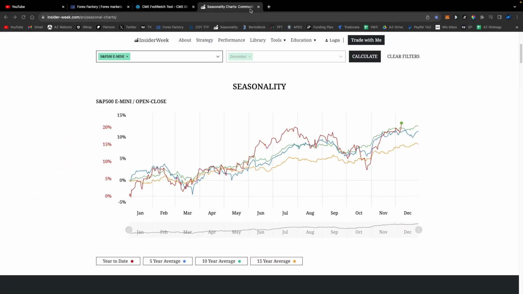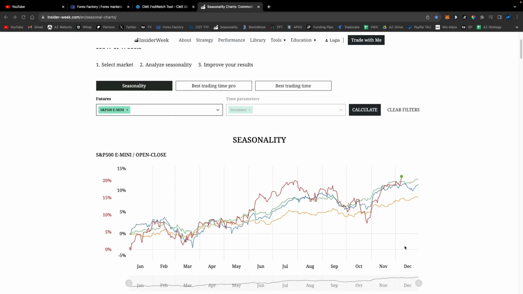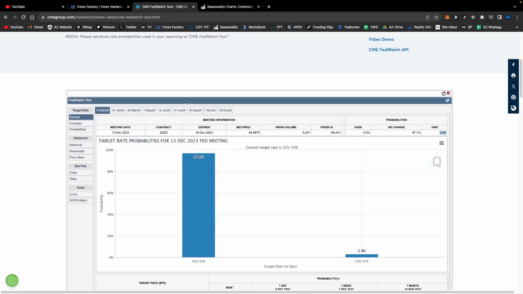So now let's also take a look at the seasonality chart, because we spoke about it last week and we anticipated more sorts of a choppy market condition, because that's what the 5, 10, and 15-year average usually does. And we can already see that we said no to that, and we're now at the all-time high year to date during December right here. You can see that comparing it to July. So that's very interesting. We saw an expansion during the first week of December already, or the second week, whatever you want to call it.